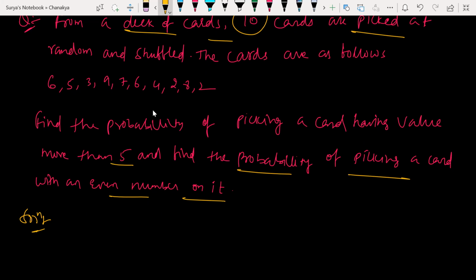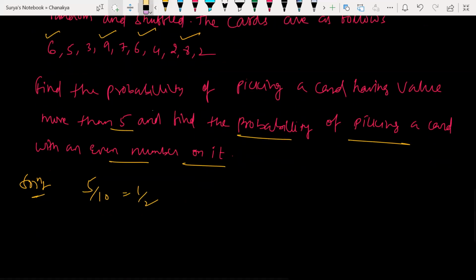Look at this here. More than 5. What is the probability? 1, 2, 3, 4, 5. How many cards can I get more than 5? 5 out of 10. So 5 by 10, so 1 by 2. All right. So this is my answer.